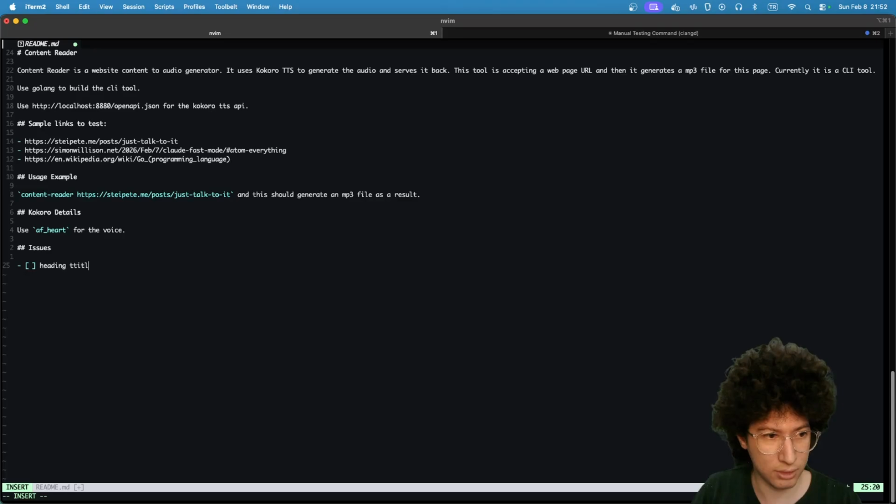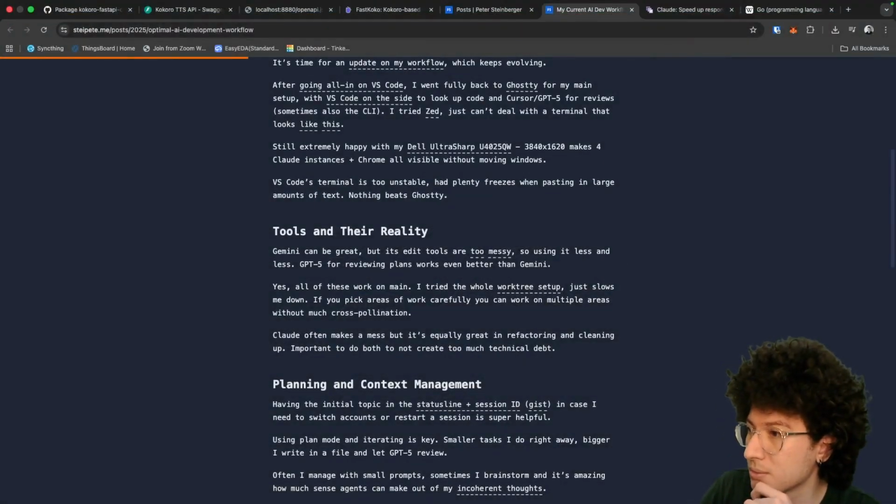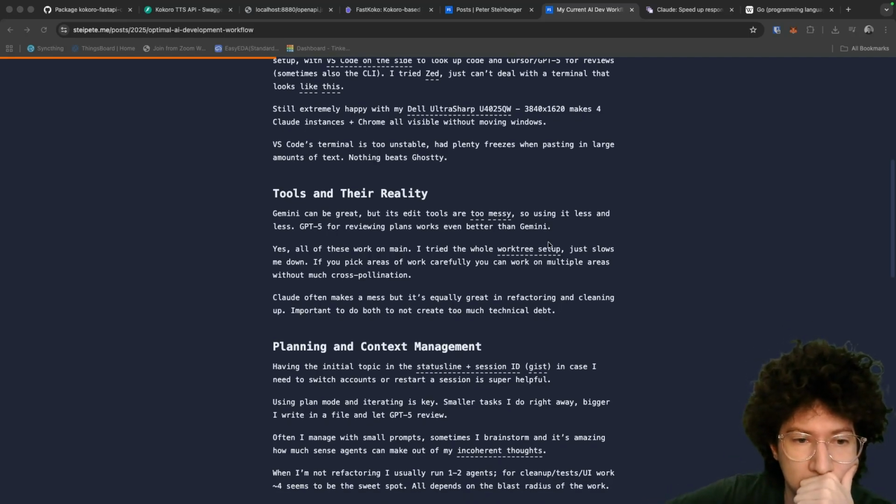Heading titles are missing in the generated audio. That's one thing that comes to my mind. So using it less and less. GPT-5 for reviewing plans works even better than Gemini.